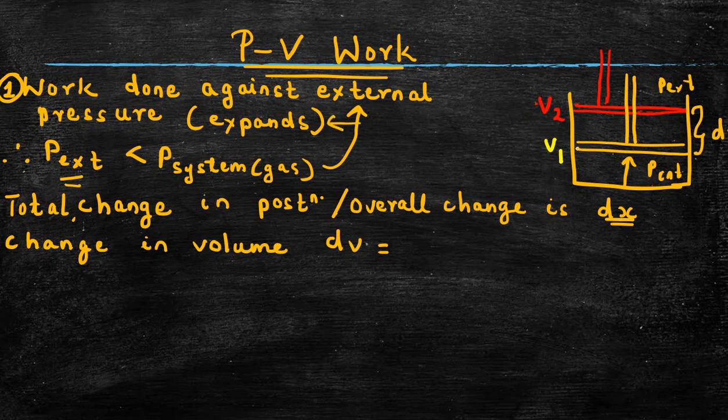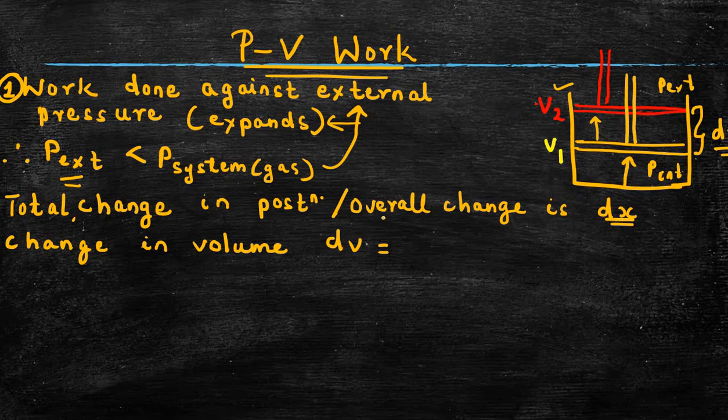So you can see that this was our original position, where we represent the volume as V1, and when expansion takes place, the piston has moved upwards and our new volume is V2. Now the overall change is represented by dx. First the piston was here, now the piston has moved up. So the overall change is represented by dx.